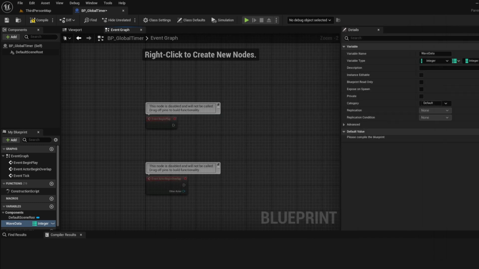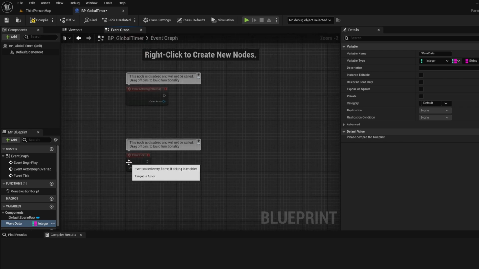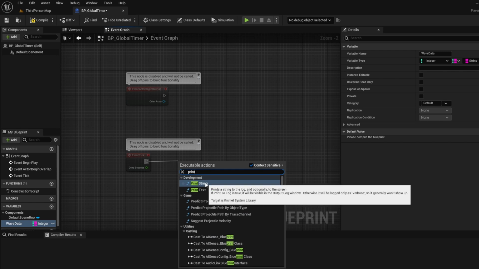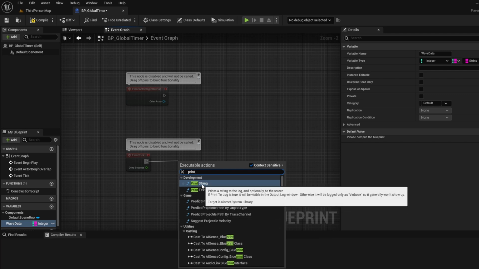And so I don't have a type there yet, but what I can do is just give something temporary. So let's make it a string, which is just text. And we're just going to leave it at that right now, because what we're going to do is test it out. So on this tick, let's do a print string. And a print string, all that does, and this is the cool thing, if you just hover over it, it tells you exactly. All of these, pretty much, for the most part, you hover over it, it'll tell you what it does. But it literally just prints the text to the screen. So click on that.